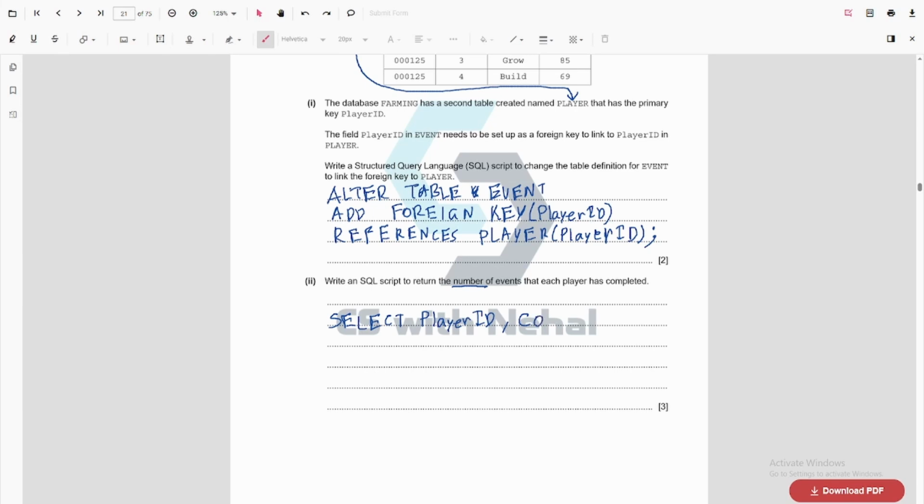Then I have the count, the number of events, so we use the field name event ID. Alright, from which table? This is from the event table. And we wish to use group by. So we group by the player ID, right? We will output the player ID along with the count.